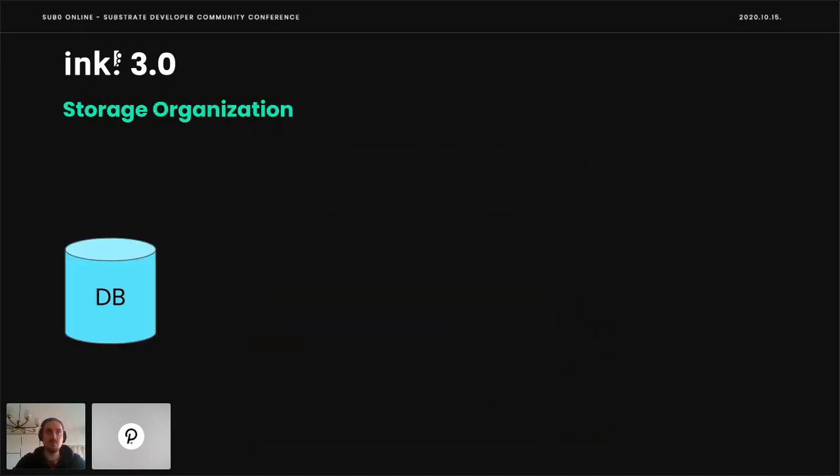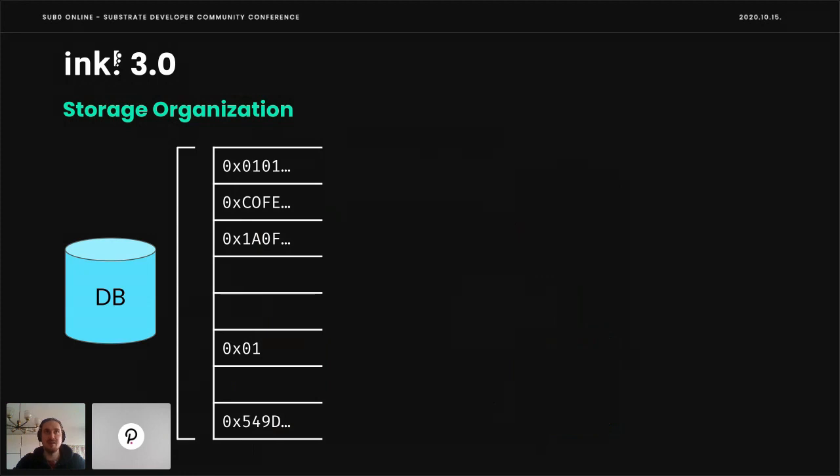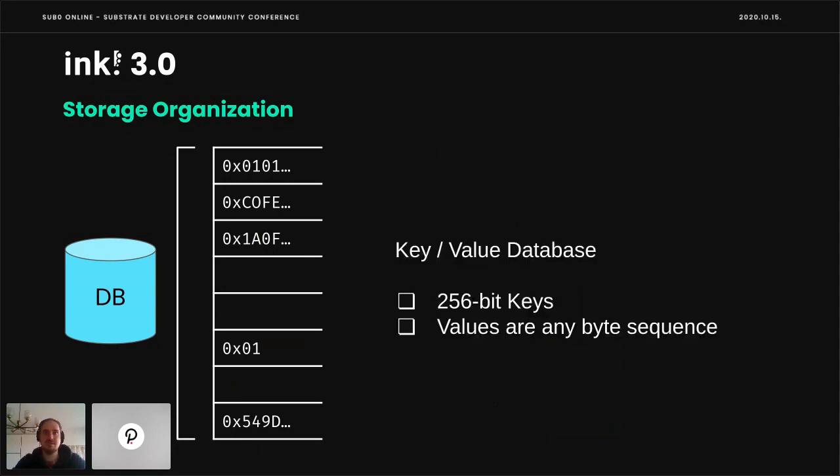So if we unfold the database, we see that it is more or less a linear table of so-called storage cells. And these cells are indexed by 256-bit keys and contain values that are of any byte sequence. So a cell can have 0 bytes, 1 byte, a bazillion bytes, it doesn't care.